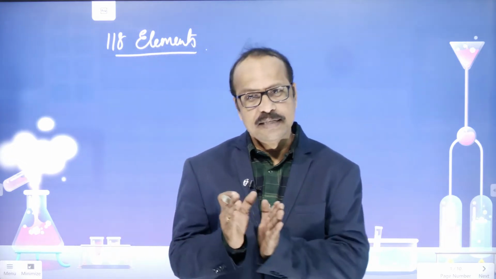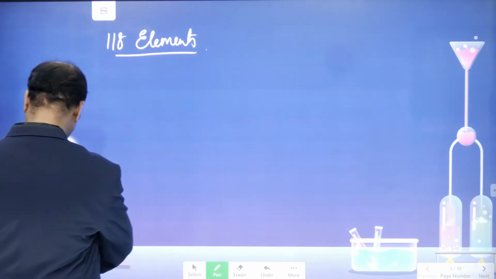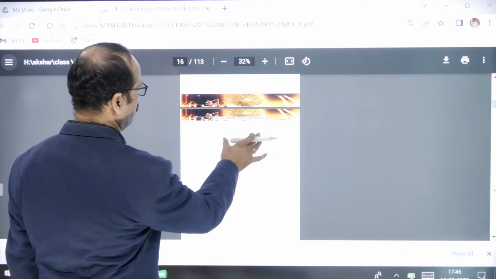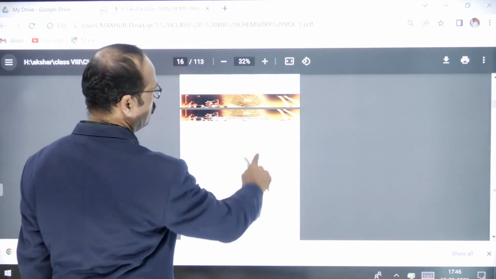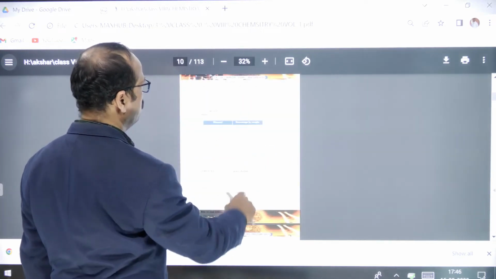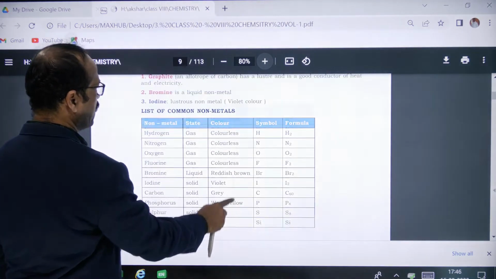I gave the atomic numbers 1 to 20 and their elements, their symbols and their valencies. This I gave in the last class, right? So today, actually according to our syllabus, here we can see